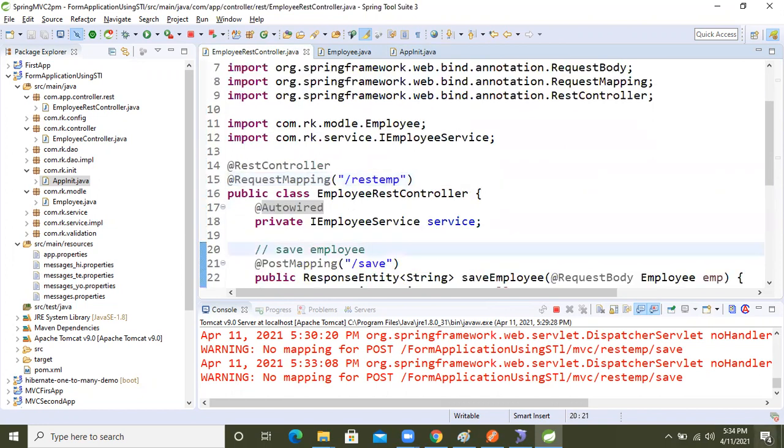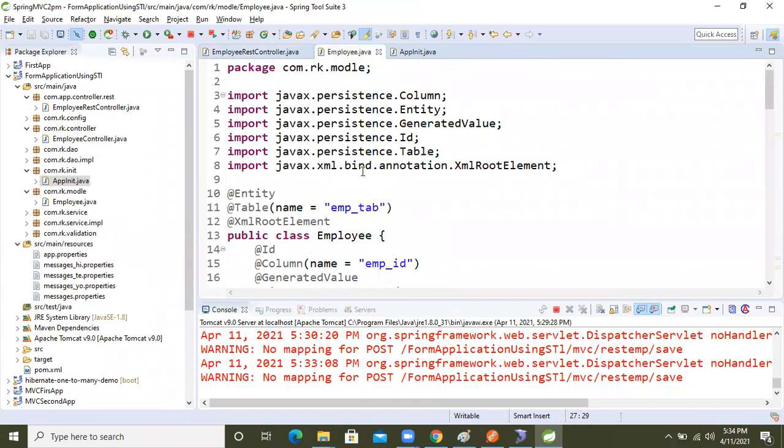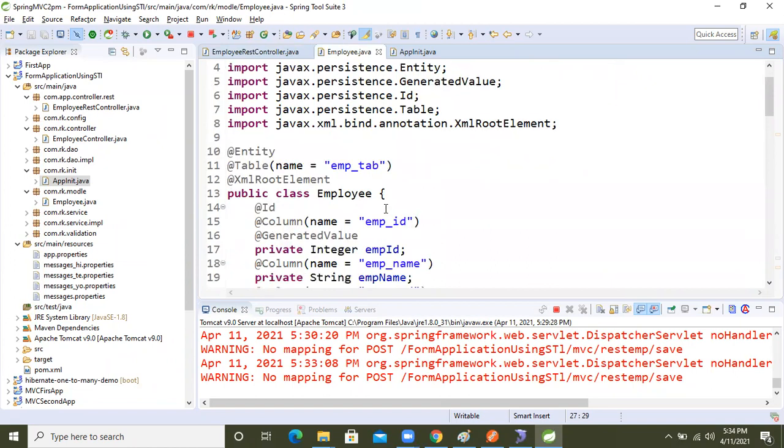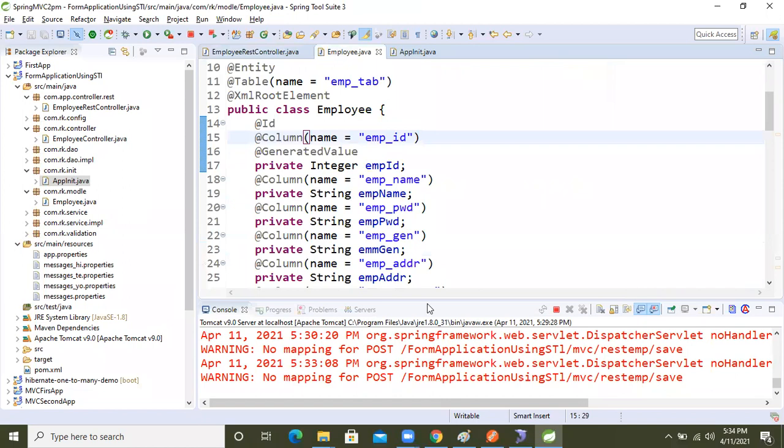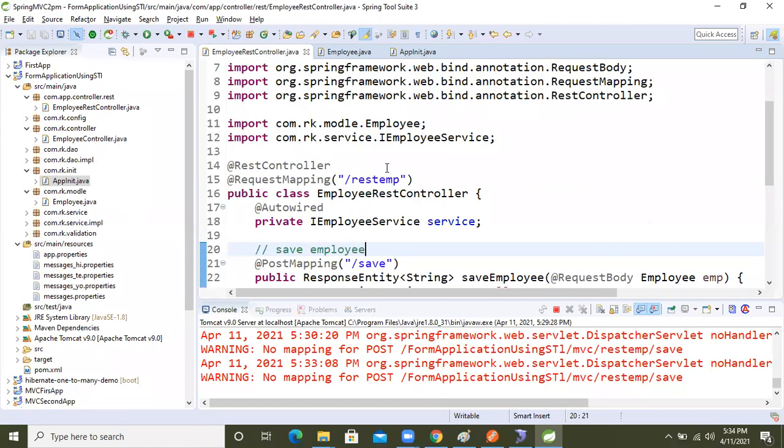Employee rest controller. Yes, Khagesh bhaiya, model class also fine. No problem, everything is fine here.